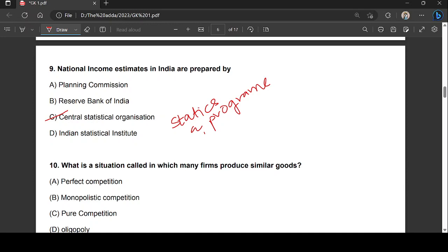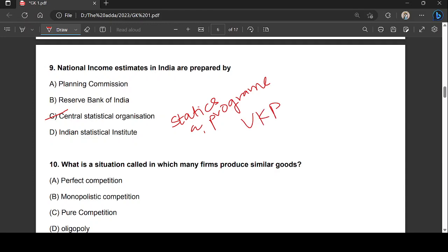It is very, very important. And you might also want to remember, the first scientific estimate of the national income was made by Professor VKRV, Vijayendra Kasturi Ranga Varadaraja Rao. I will write it, VKRV Rao, in around 1931 and 32, right? So this was the first scientific estimate, which was made by VKRV Rao, right?